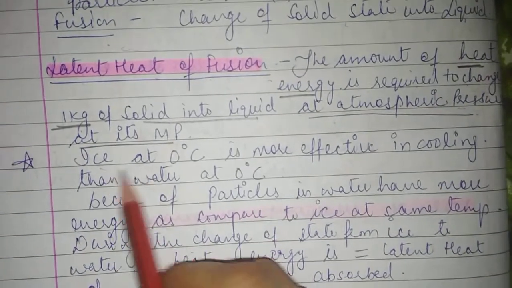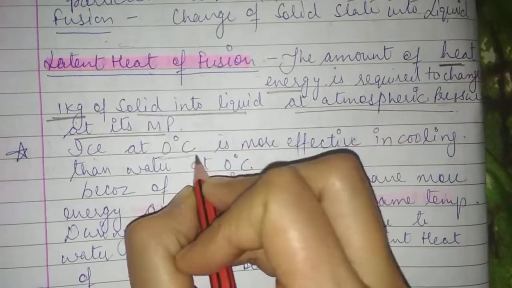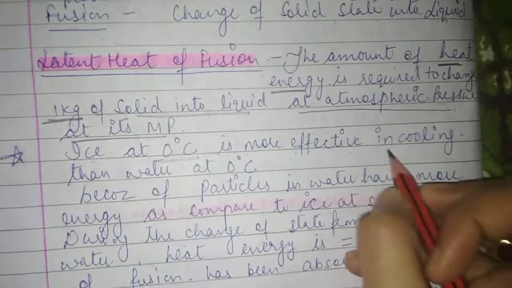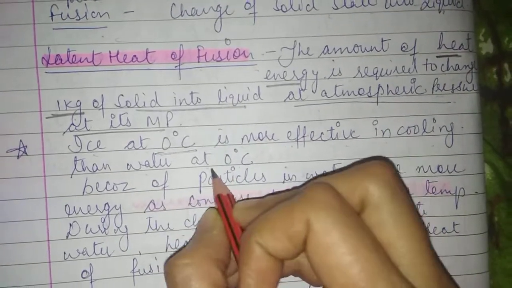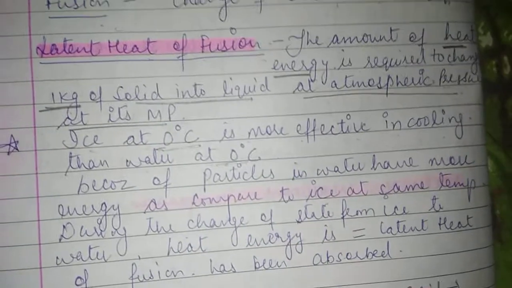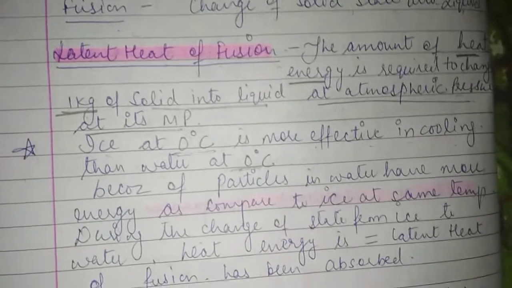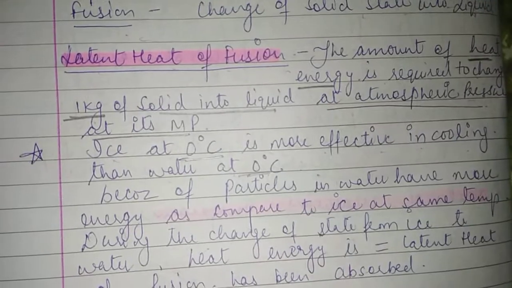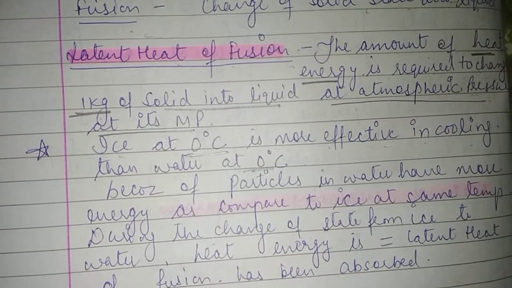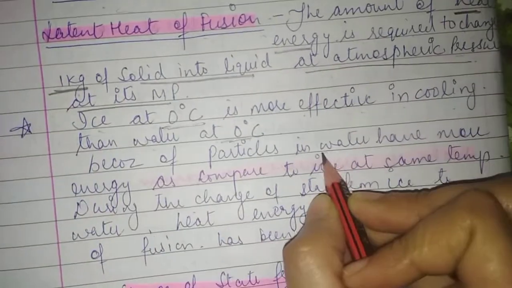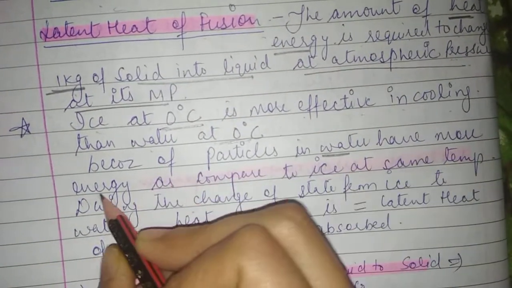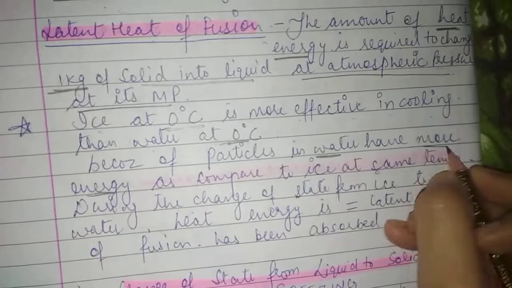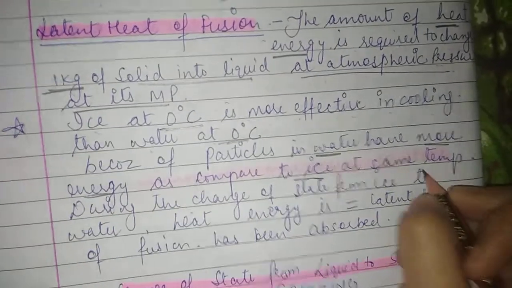For example, ice at 0 degrees Celsius is more effective in cooling than water at 0 degrees Celsius. Why? Because particles of water have more energy as compared to ice at the same temperature.